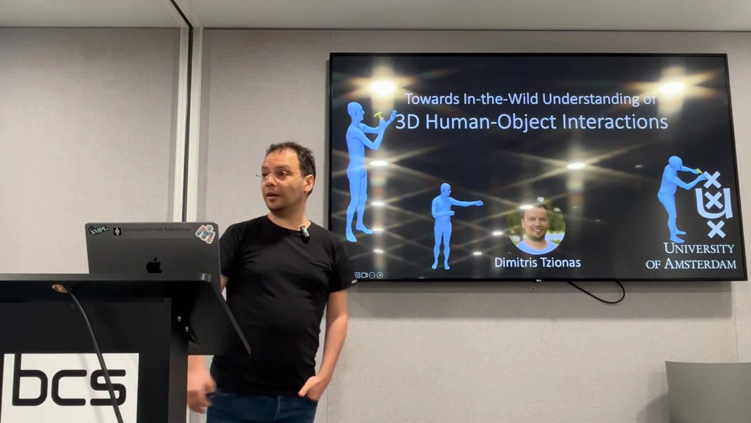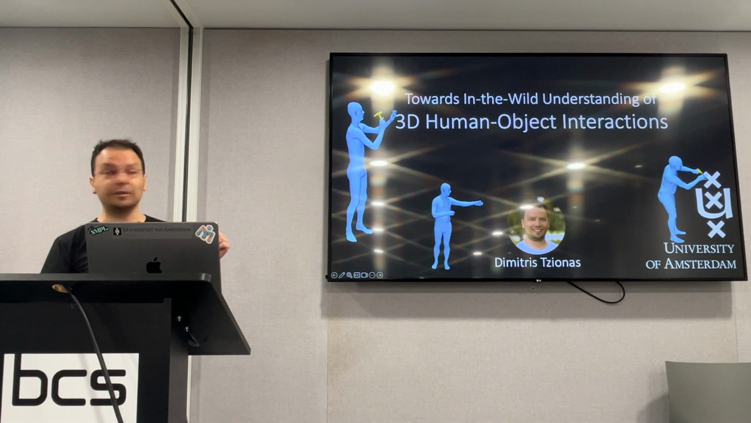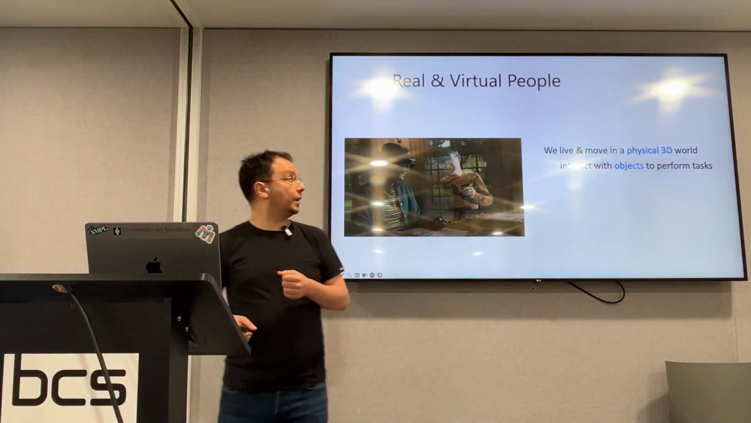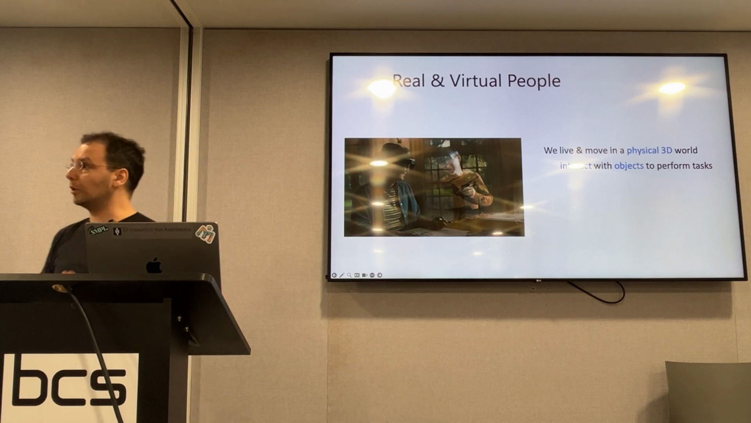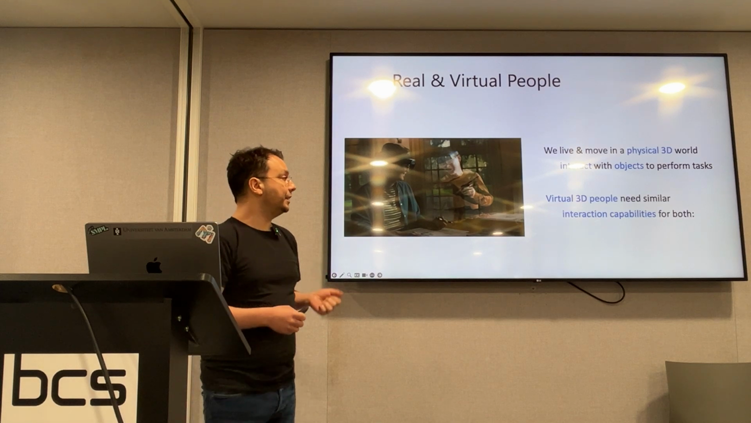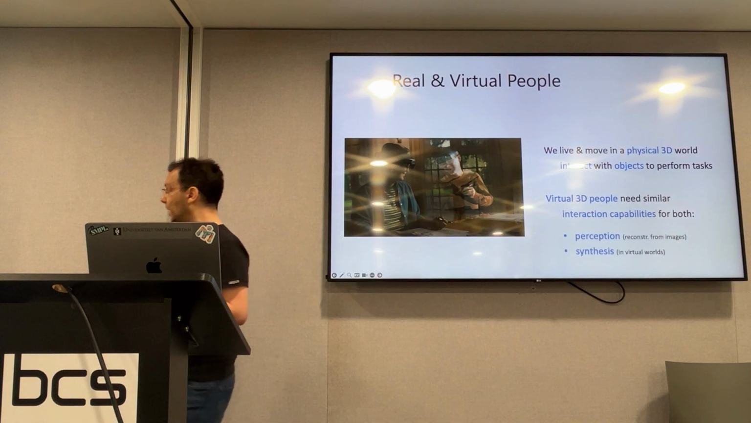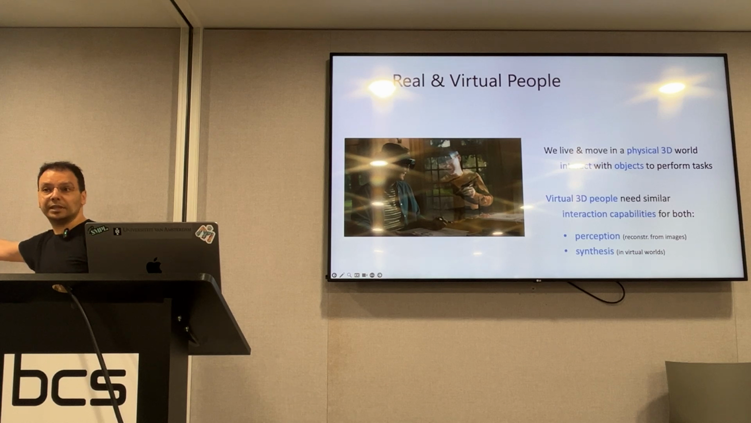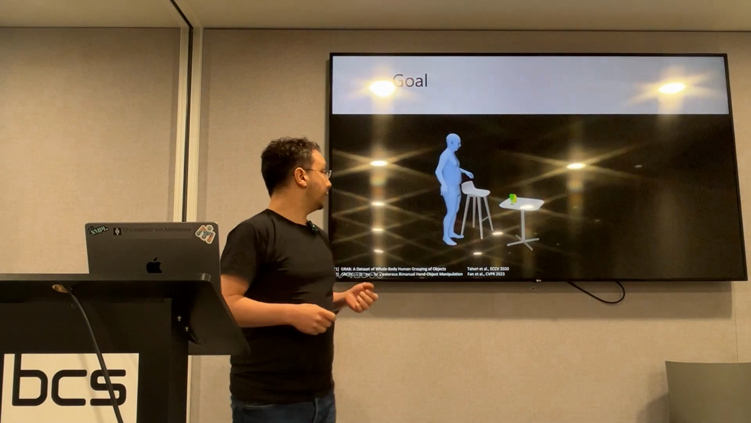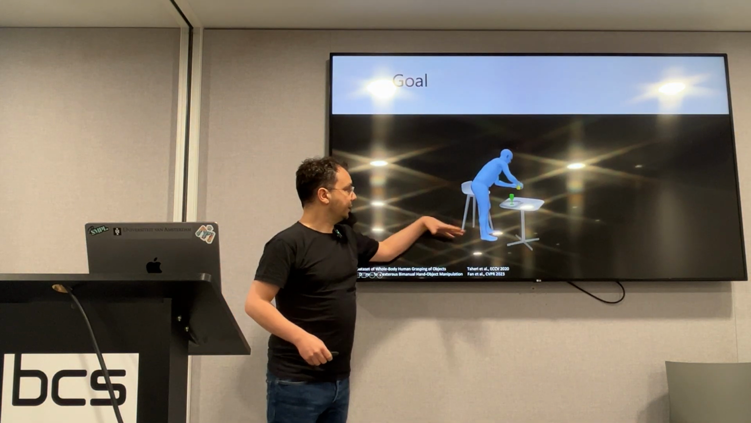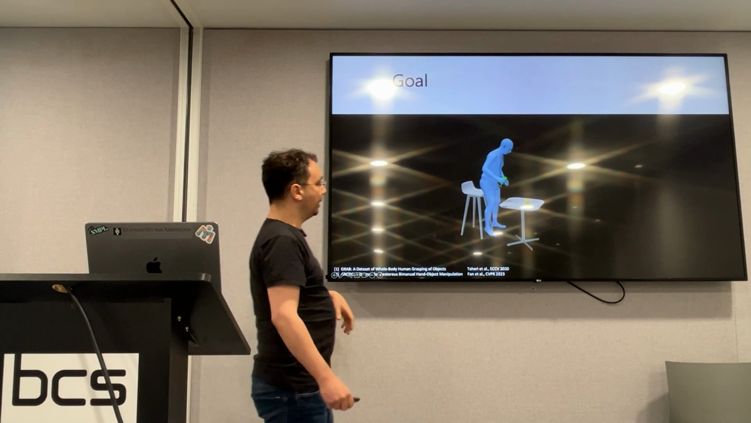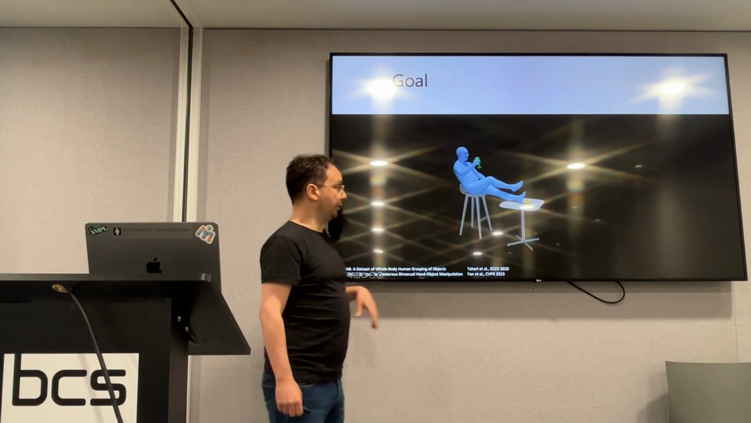So welcome everyone and welcome to my talk titled Towards In-the-Wild Understanding of 3D Human-Object Interactions. As humans, we live and move in a physical 3D world and we constantly interact with objects to perform tasks. And virtual 3D people need similar interaction capabilities for both perception, namely reconstruction from images, and synthesis in virtual worlds with virtual objects. And this looks like the following. We have this virtual avatar navigating within this virtual scene, grasping objects, manipulating them, preparing a drink, having a seat, and preparing to enjoy the drink.